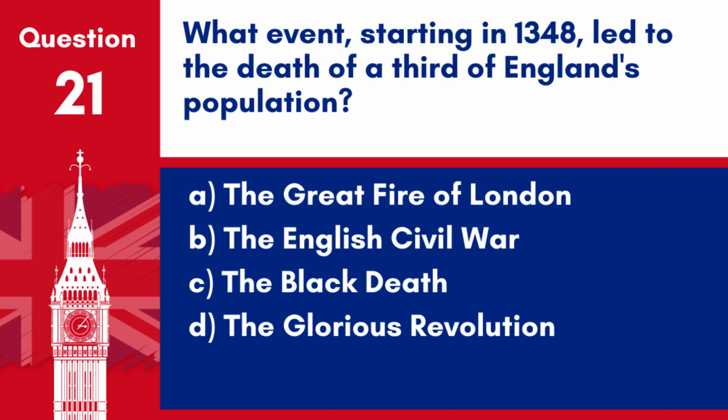Question 21. What event, starting in 1348, led to the death of a third of England's population? A. The Great Fire of London. B. The English Civil War. C. The Black Death. D. The Glorious Revolution. Answer: C. The Black Death. The Black Death, beginning in 1348, was a devastating pandemic that led to the death of a third of England's population.